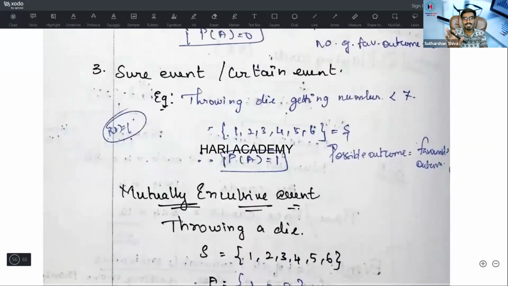What is a sure event or a certain event? Throwing a die and getting a number less than 7: all the numbers you will get. The total sample space is 6, and the total favorable outcomes are also 6. 6 by 6 is equal to 1. So it is a certain event, a sure event. Whenever the possible outcomes equal the favorable outcomes, the answer is 1.